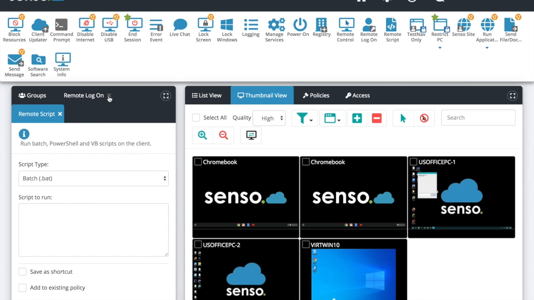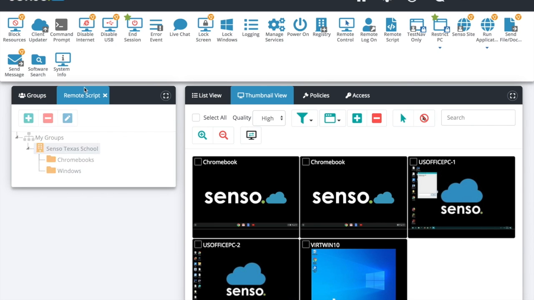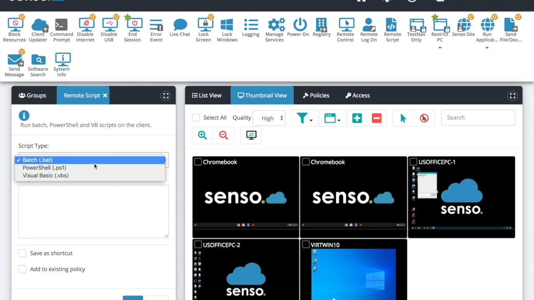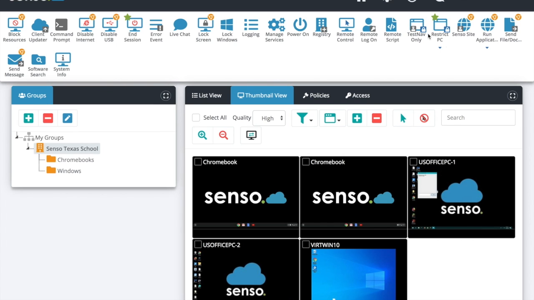Remote scripting, you utilize a lot of Visual Basic, batch files, PowerShell. You could have those copy pasted right in here, have the script, save it as a shortcut. It follows you around. You're ready to rock and roll.